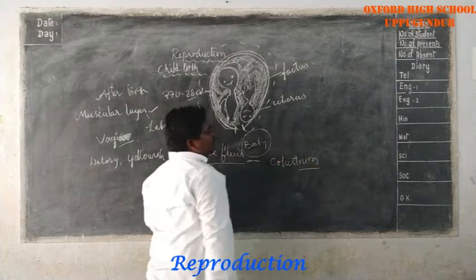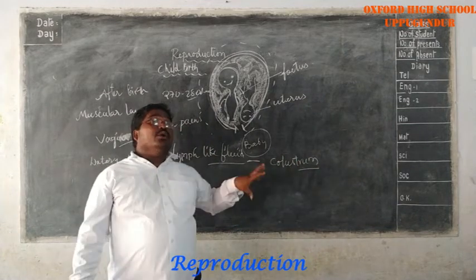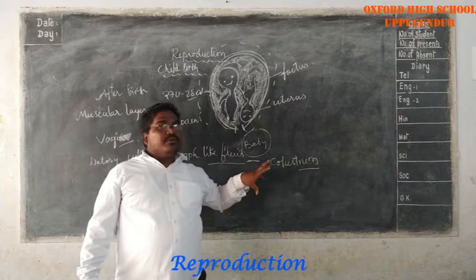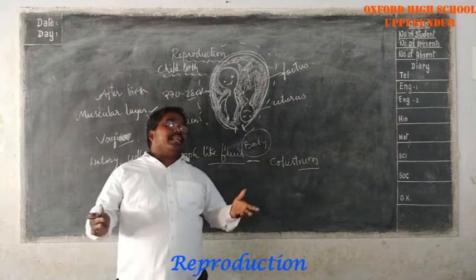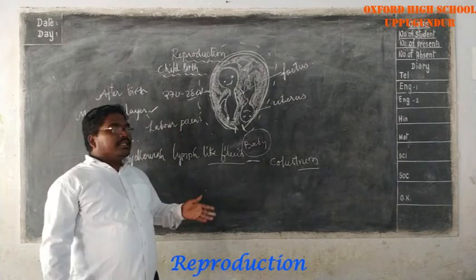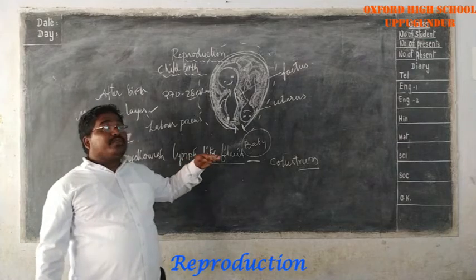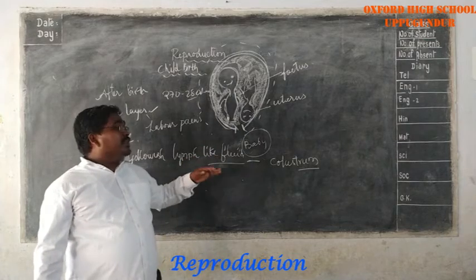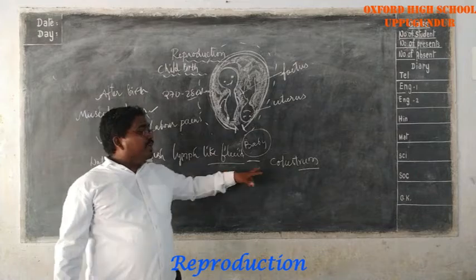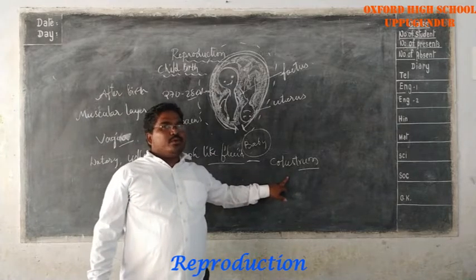Colostrum is accumulated in the mammary glands which have enlarged and undergone transformation. That is called colostrum. For the first few days after the birth of the baby, the mammary gland secretes only colostrum. You understand?